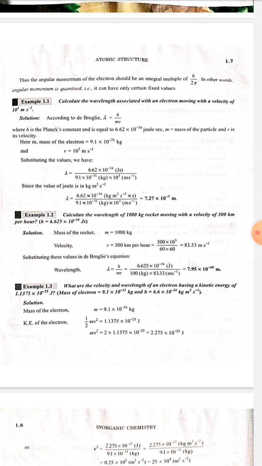Here m, mass of the electron, is equal to 9.1 into 10 to the power minus 31 kilogram, and v is equal to 10 to the power 3 meter per second.